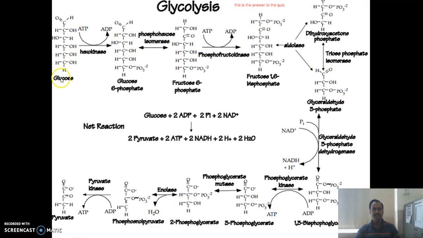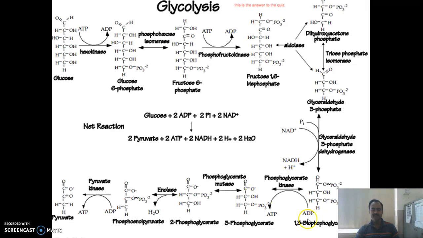It means in the process of breakdown of glucose, two molecules of glyceraldehyde 3-phosphate are synthesized. Then in the next step, glyceraldehyde 3-phosphate is converted into 1,3-bisphosphoglycerate with the help of enzyme glyceraldehyde 3-phosphate dehydrogenase. In this process, NAD is utilized and NADH is synthesized.